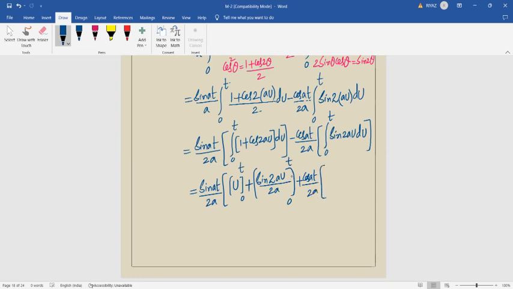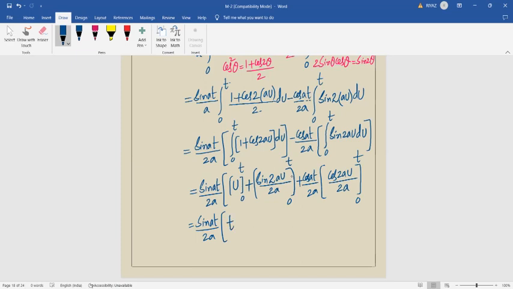Then the integral of sin is minus cos actually. The minus goes outside, and minus into minus becomes plus, since cos 2au already comes with a minus, so it becomes plus, right? Limits 0 to t. Now apply the limits. We are getting sin at by 2a, that's upper limit minus lower limit, so only t you will get.